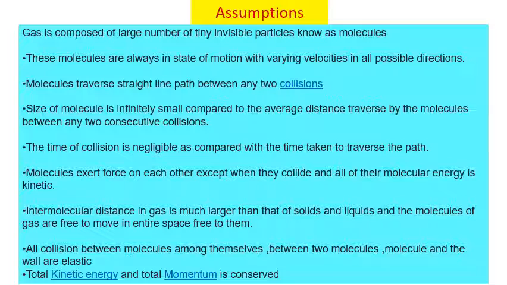Assumptions. A gas is composed of a large number of invisible particles known as molecules. These molecules are always in a state of motion with varying velocities in all possible directions, and they travel in a straight line path between any two collisions.